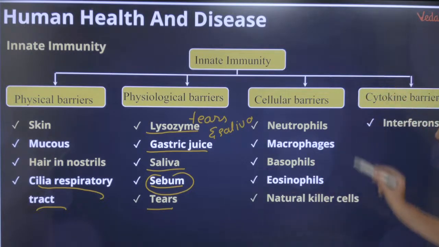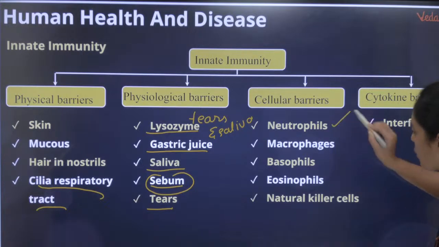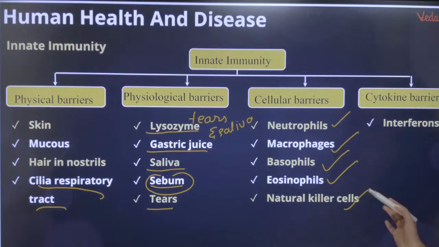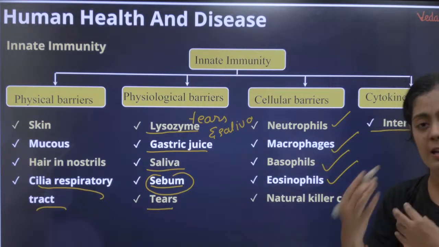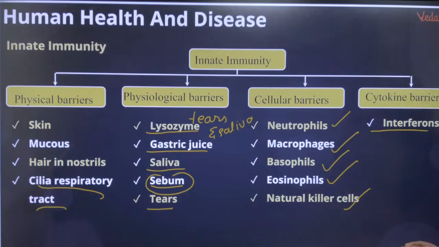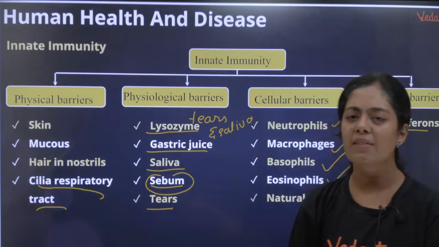Okay, then you have cellular barriers, the cells which are involved in innate immunity: neutrophils, macrophages, basophil, eosinophil and natural killer cell. These are the cells which are involved in the cellular barrier. At last, you have cytokine barriers. They are nothing but antiviral particles, that is your interferons, which are going to kill the virus infected cells. So this is the entire thing about innate immunity. Now we will see one by one very quickly.